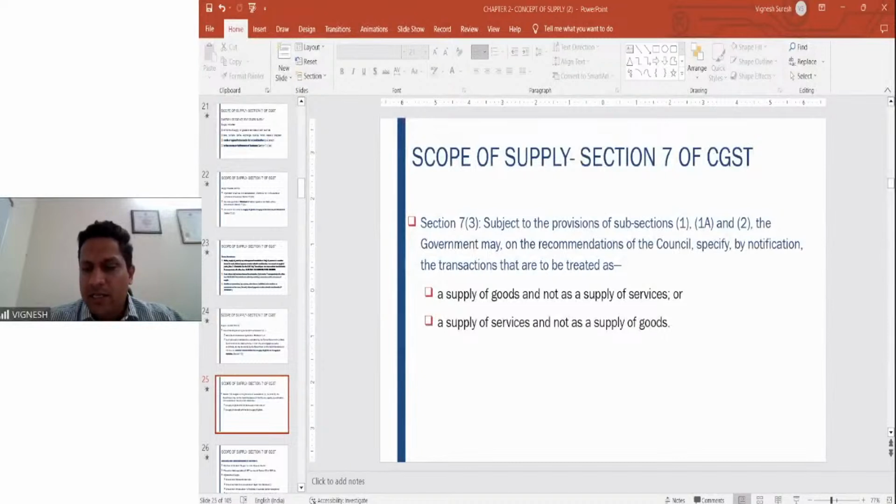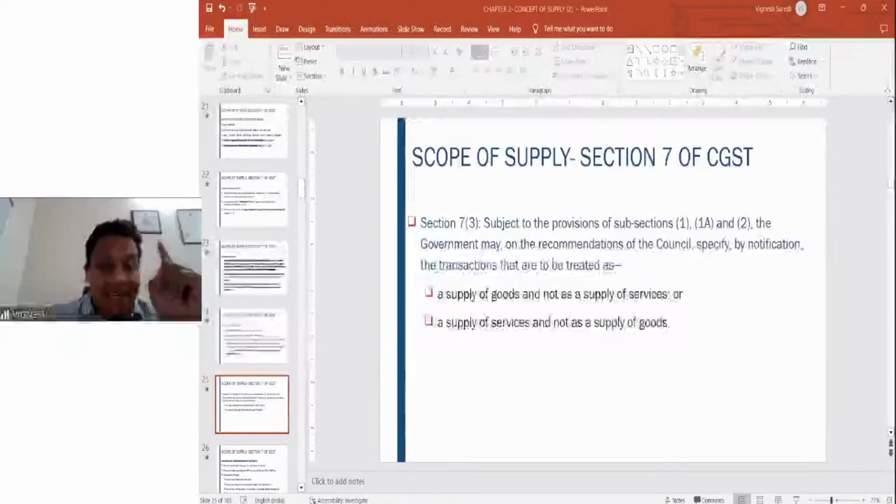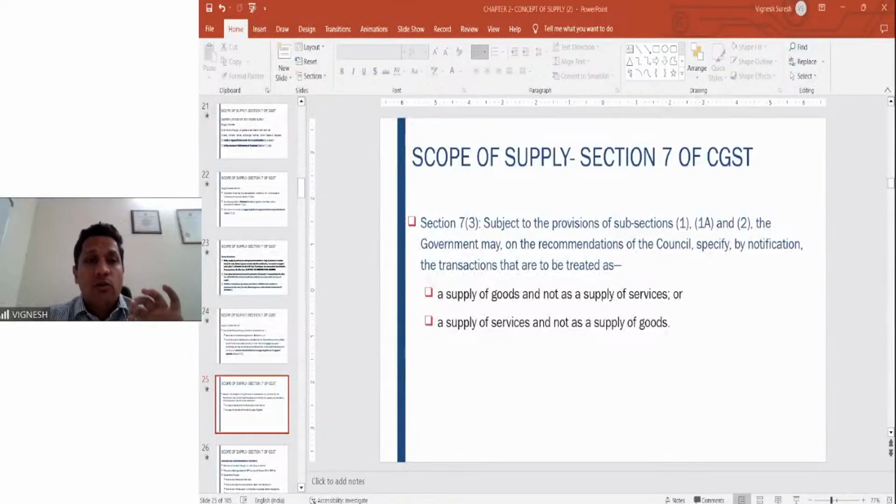Janki's doubt: earlier the same was in Schedule 2 and now as 7(1)(AA). Schedule 2 covered only supply of goods. It said that supply of goods which are given by the club or association to its members are to be treated as supply of goods. It didn't cover services. So therefore, there was an ambiguity whether the services provided by the club to its members are taxable or not. To resolve that ambiguity and to make sure it is crystal clear, section 7(1)(AA) has been added. I hope that is clear, Janki.